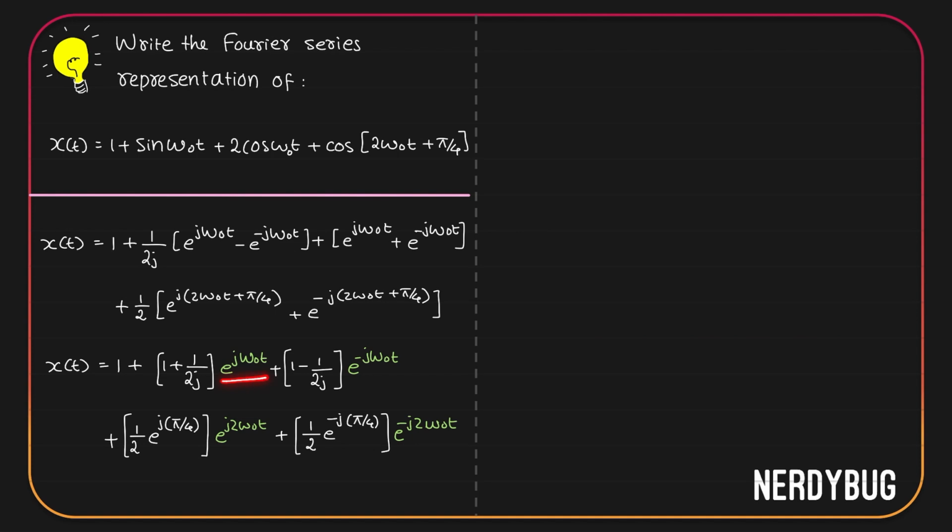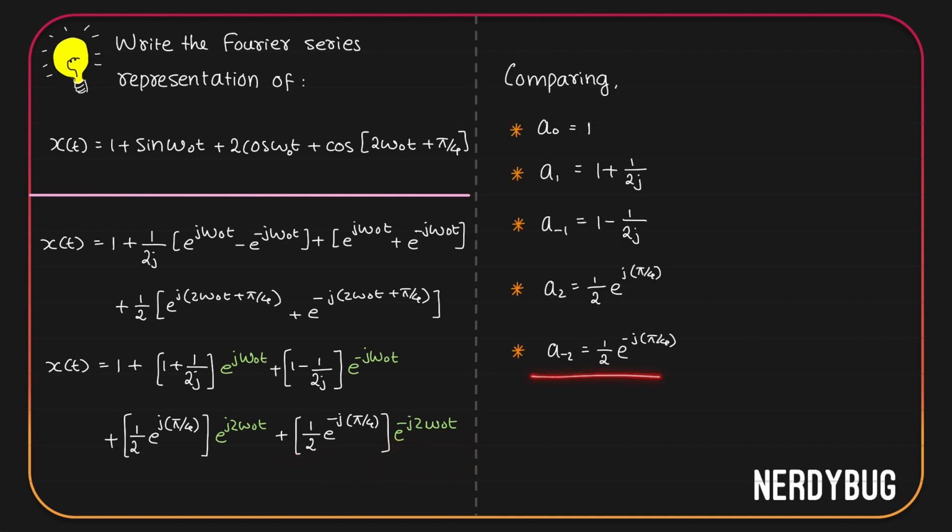Now e raised to j omega naught t has 1 omega naught, so it corresponds to k equal to 1. So what we have over here is a1. E raised to minus j omega naught t has minus omega naught in it, so it corresponds to k equals minus 1. So what we have over here is a minus 1. We have e raised to j 2 omega naught t here. It contains 2 omega naught t, so it corresponds to k equal to 2. So what we have here is a2. Similarly, e raised to minus j 2 omega naught t corresponds to k equals minus 2. So this is a minus 2. I have listed all the coefficients over here.